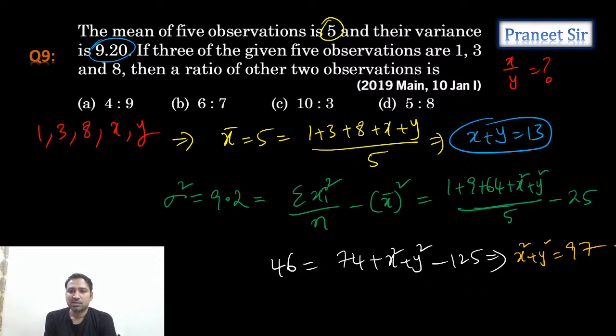Okay, so what is it, guys? 49 plus 49, 49 plus 36. So can I take x is equal to 6 and y is equal to 7? Let's check it. If you substitute, 49 plus 36 is not satisfying, right? One second. 6, 7.